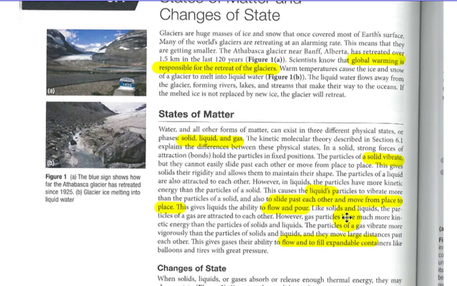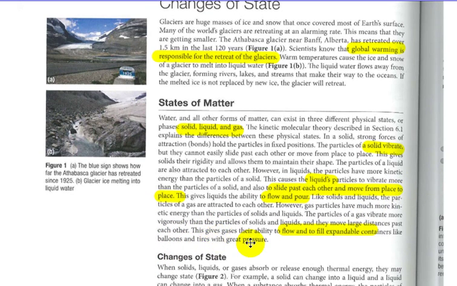And of course, if you add more energy to that, the molecules move faster and faster, move further apart, and basically you have a gas being formed, in which molecules expand to fill the container they're in, such as air inside a balloon or a tire, causing pressure. So going from one state to another, solid, liquid, gas, means increasing kinetic energy.